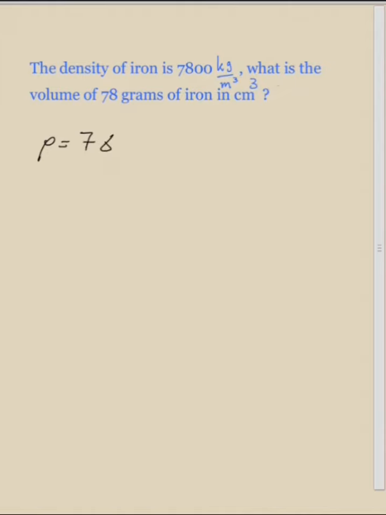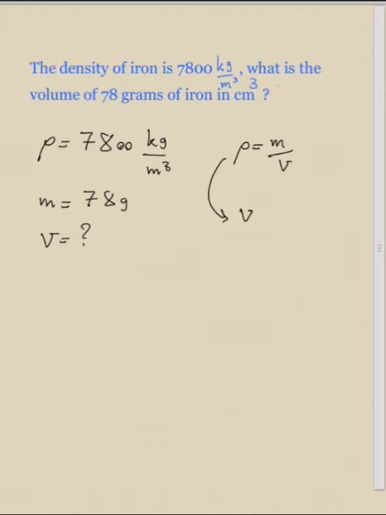So we write rho is equal to 7,800 kilograms per meter cubed. And the mass of this iron is 78 grams. So we write M is equal to 78 grams. So we should find the volume. But we know that the density is equal to mass over volume. If you want to find volume, you can use this equation and you can write volume is equal to mass over rho.